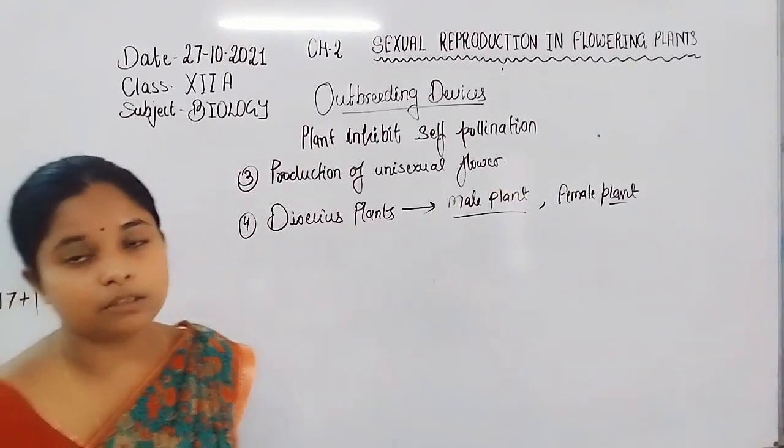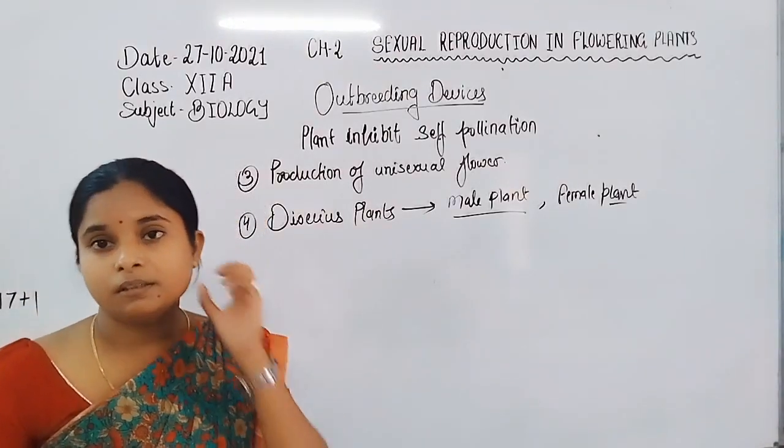These are the outbreeding devices followed by the plant.